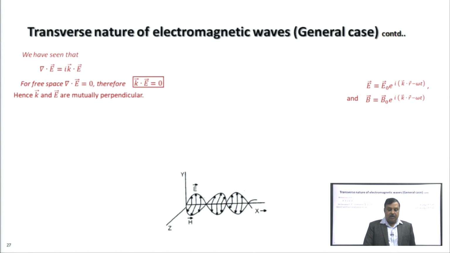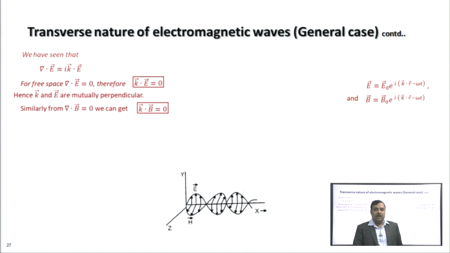We have seen that del dot E equal to i k dot E. For free space, del dot E equal to 0. So, we have i k dot E equal to 0, so k dot E equal to 0, which means vector k and vector E are mutually perpendicular. Vector k is along the direction of propagation, so E vector is perpendicular to the direction of propagation. Similarly, from del dot B equal to 0, we can write i k dot B equal to 0, that is k dot B equal to 0. Then vector k and vector B are mutually perpendicular.